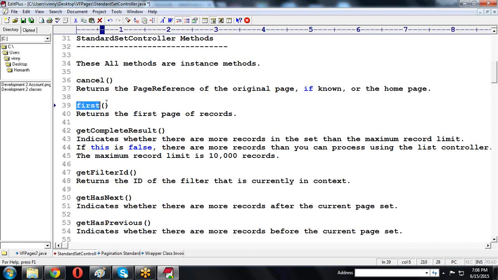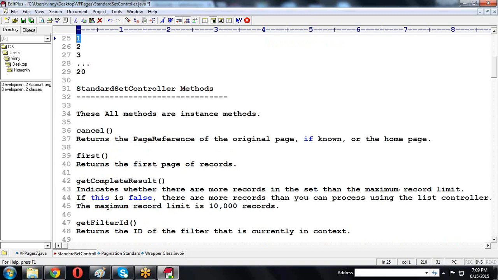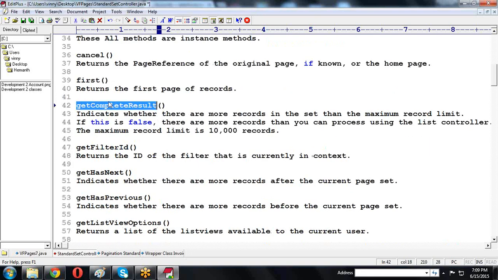Now one more method, first. If I'm calling the first method, then it returns to the first page only. If there are some 20 pages and I call first, it navigates to only the first page. Now getCompleteResult. If I use getCompleteResult, a maximum of 10,000 records are retrieved at a time.